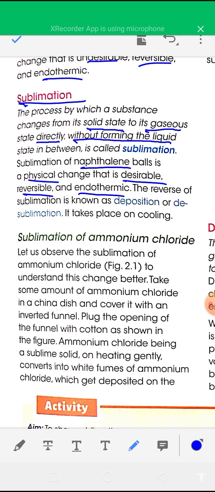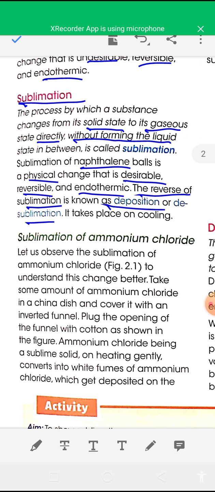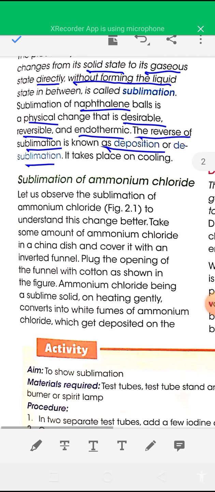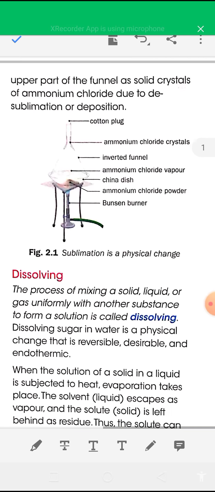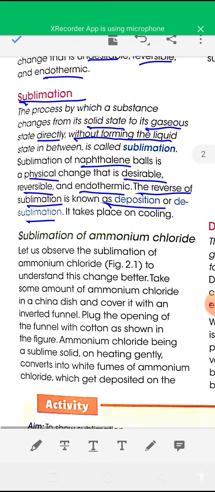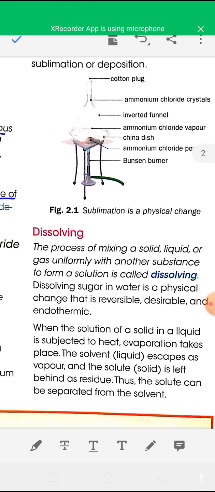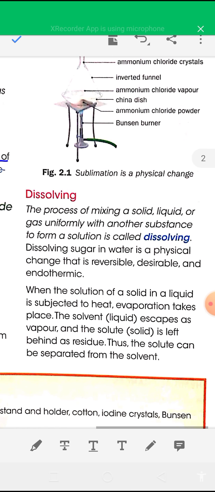And the reverse of sublimation, that is interconversion from gaseous state to solid state directly, is known as deposition or desublimation. Sublimation takes place on heating, but deposition takes place on cooling. Now here one experiment is given: sublimation of ammonium chloride. Experiment is not required.